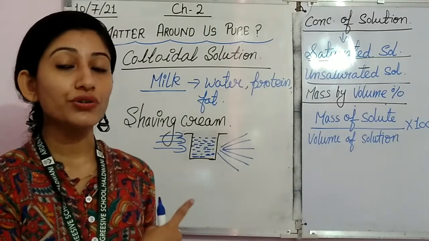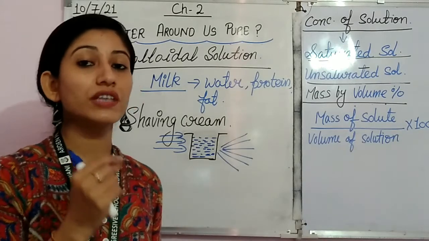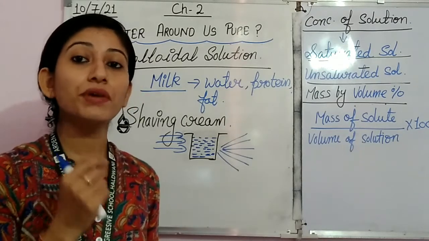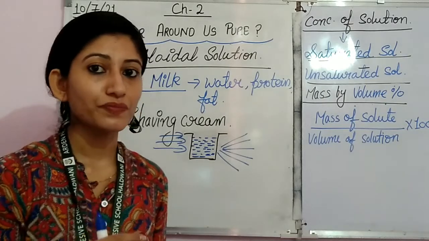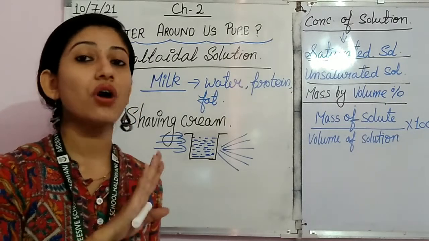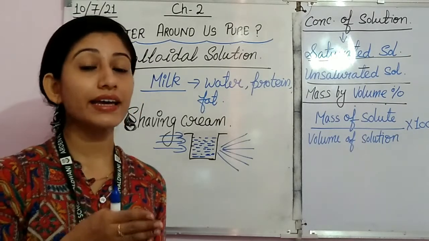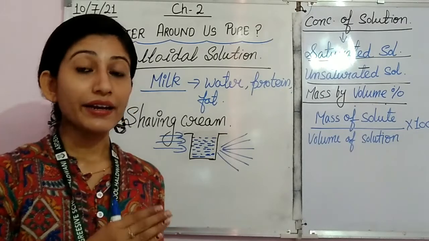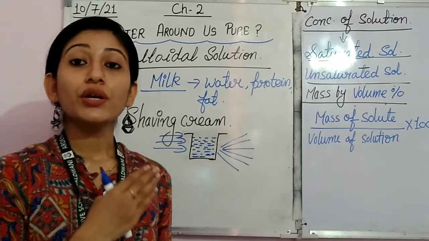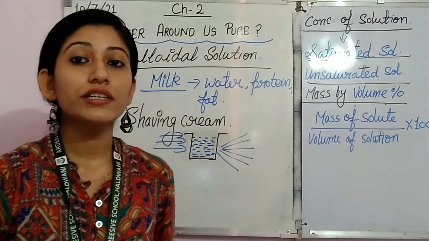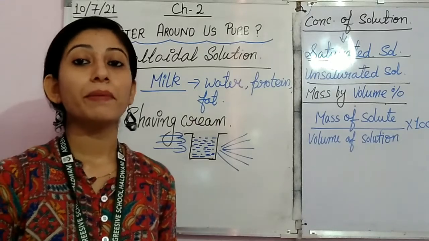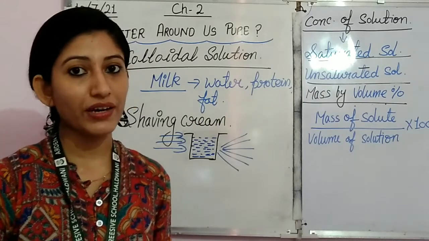In colloidal solution the particles have enough size to allow the beam of light to scatter. These particles are not visible to the naked eye like in suspension, and they cannot be separated by the filtration method.